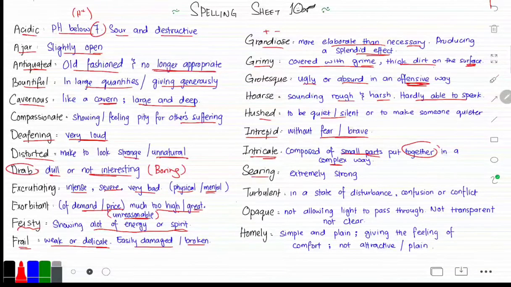Then we have searing, which is something that's extremely strong. For example, searing pain. Then we have turbulent, which is something that is in a state of disturbance, confusion, or conflict. For example, the turbulence in Sudan. And then we have opaque, which is something that does not allow light to pass through. Therefore, it's not transparent or not clear. Then we have homely, something that is simple and plain, something that gives you the feeling of comfort because of the word home, or something that is not attractive and plain. All right?